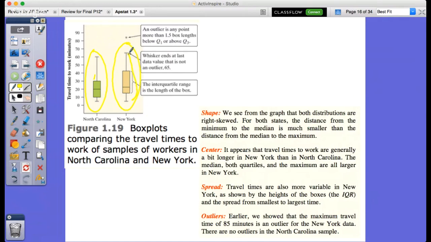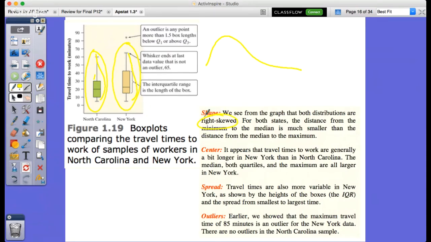So this would, again, the way it's viewed is kind of weird, but this would be more right skewed because as we look at it, the lower end's here. So you'd have to flip it up right here. So the New York would look like that. So would the North Carolina. So that's why in this case, we would say that they're both right skewed.